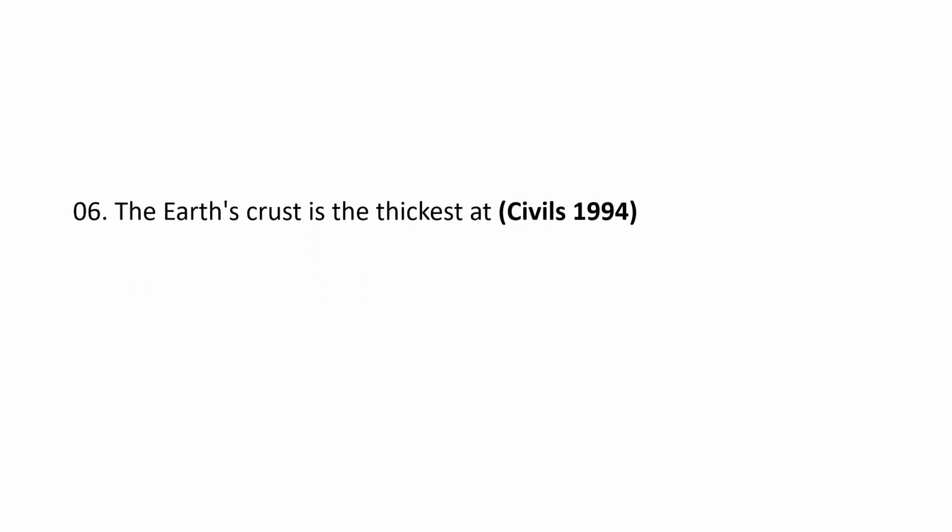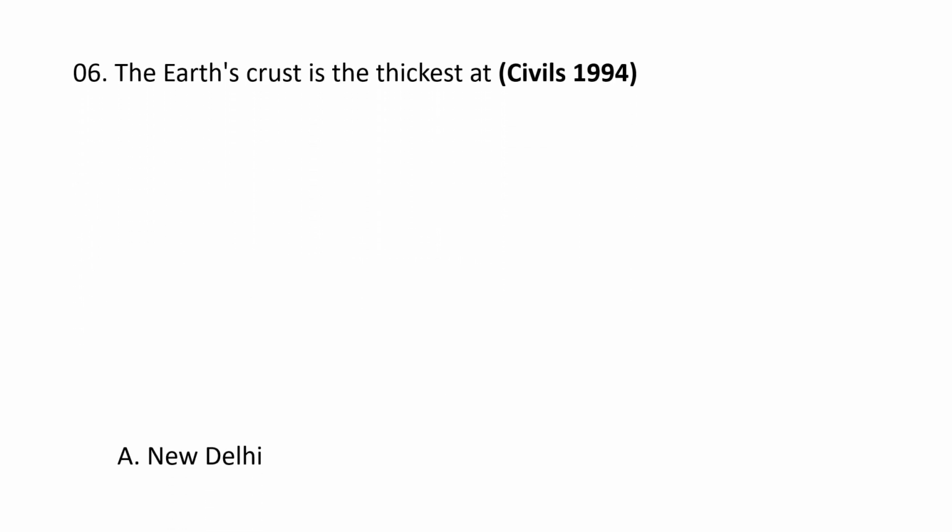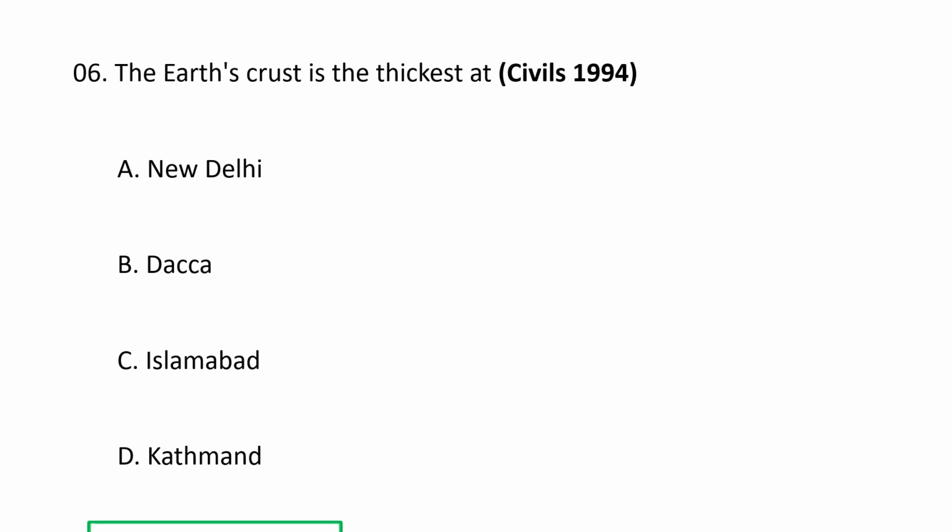Next question. The Earth's crust is thickest at A. New Delhi, B. Dhaka, C. Islamabad, and D. Kathmandu. The correct option goes as D. Kathmandu. Kathmandu lies within the Himalayan region and therefore it is located above a region of extremely thick continental crust. The crust is thickest, often 70 to 80 kilometers or more, beneath major mountain systems, particularly the Himalayas and the Tibetan Plateau, due to the collision of the Indian and Eurasian plates. So the Earth's crust is thickest at Kathmandu.